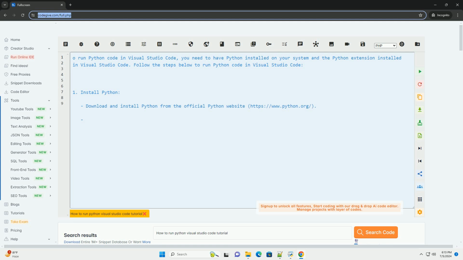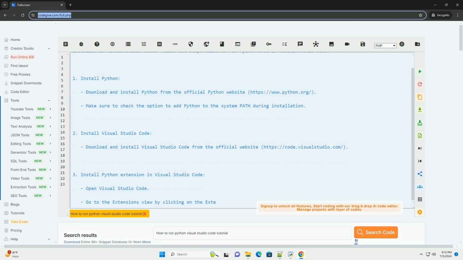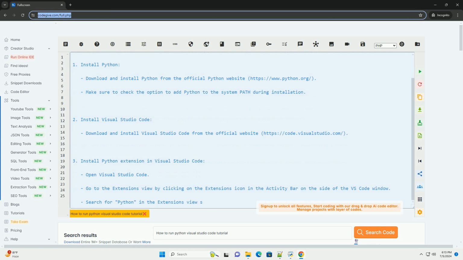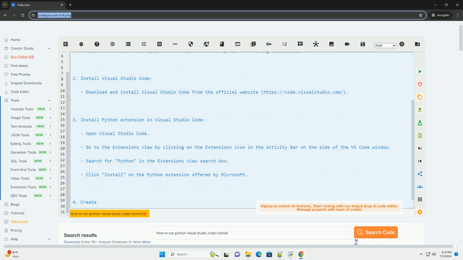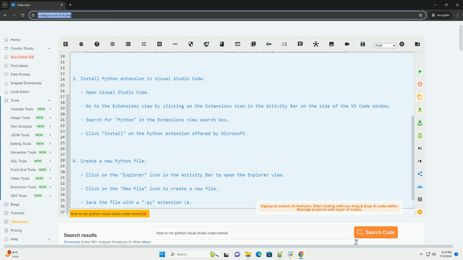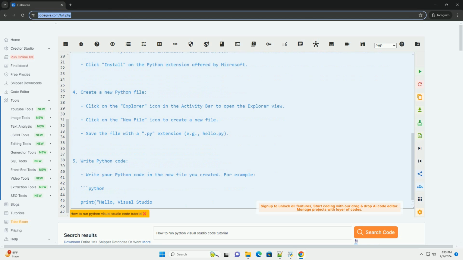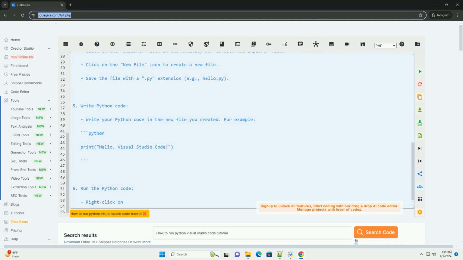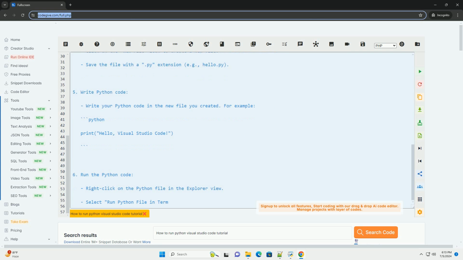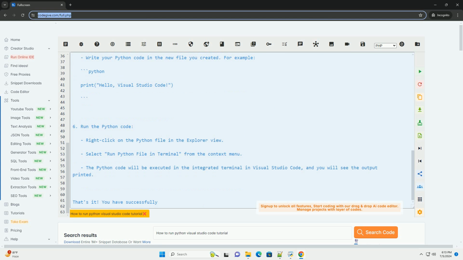To run Python code in Visual Studio Code, you need to have Python installed on your system and the Python extension installed in Visual Studio Code. Follow the steps below to run Python code in Visual Studio Code. 1. Install Python. Download and install Python from the official Python website, https://www.python.org. Make sure to check the option to add Python to the system path during installation.